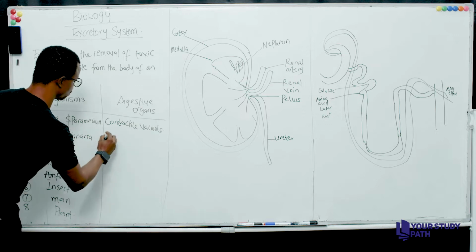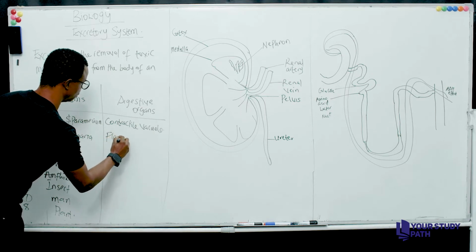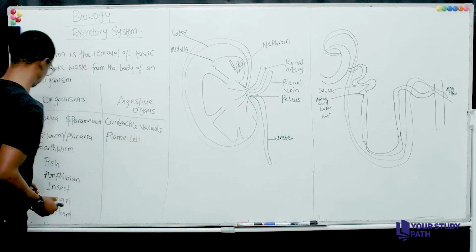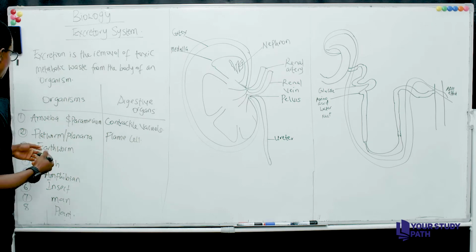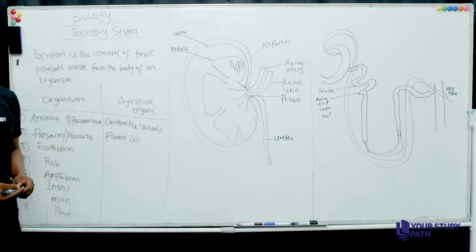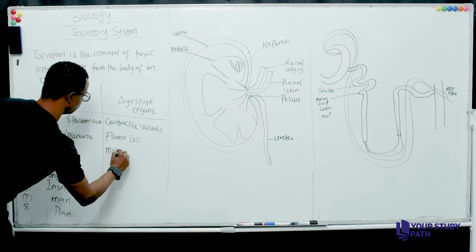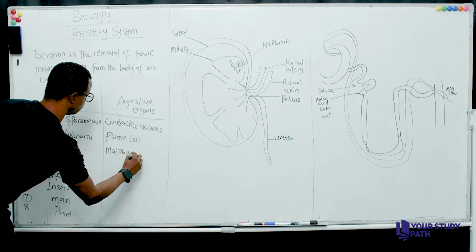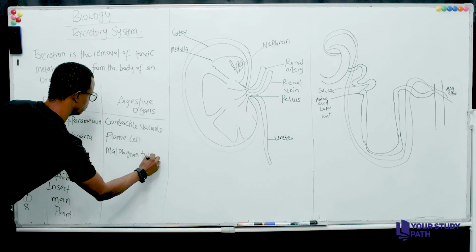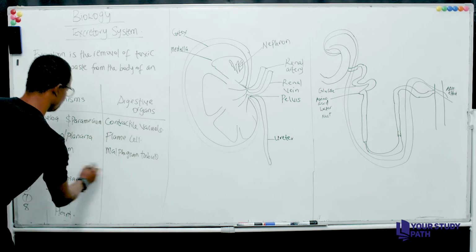And what do they use for excretion? Flame cells. For earthworm, they use Malpighian tubules. Fish has kidney.